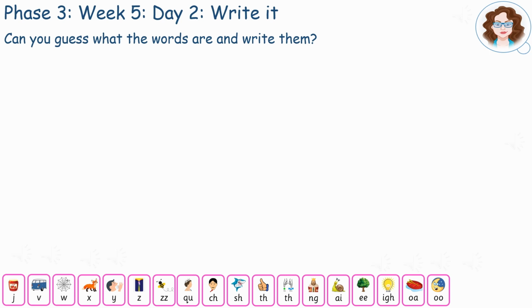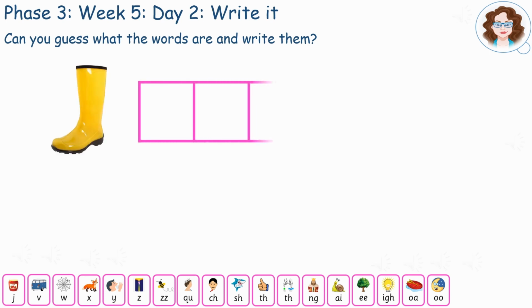Listen to the words I'm about to say and see if you can find the phonemes to make the word and write the grapheme. Can you think of the word I'm about to say? The word is boot. Boot. Pause here and write the word on your phoneme frame. Remember to write one phoneme per block. Did you write b-oo-t for boot?